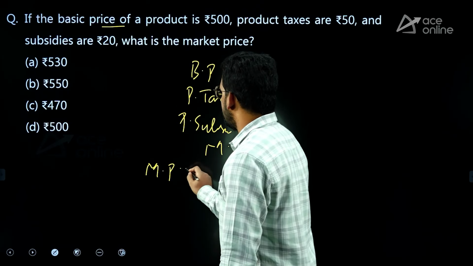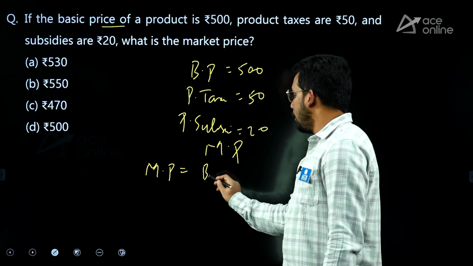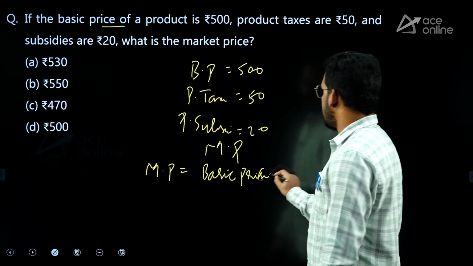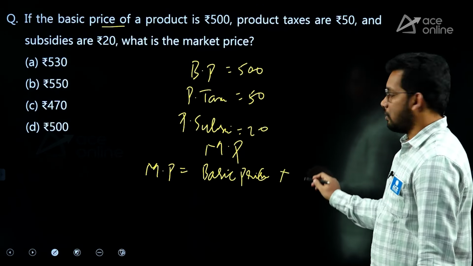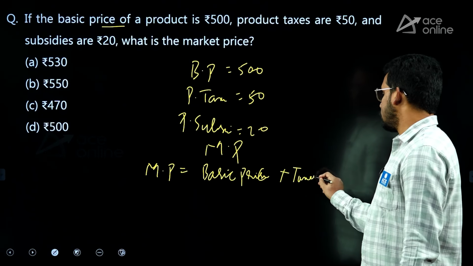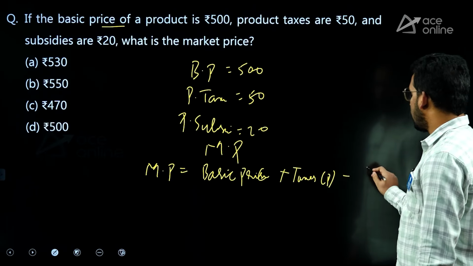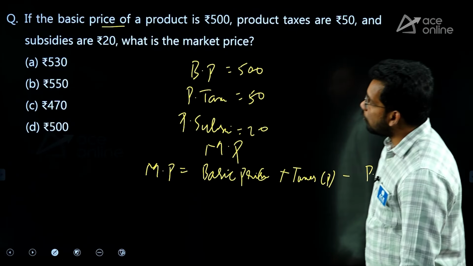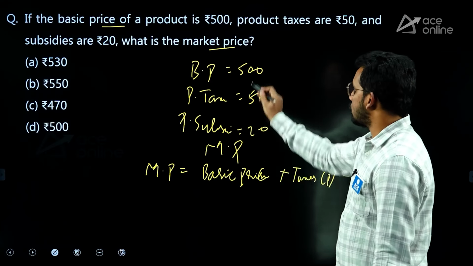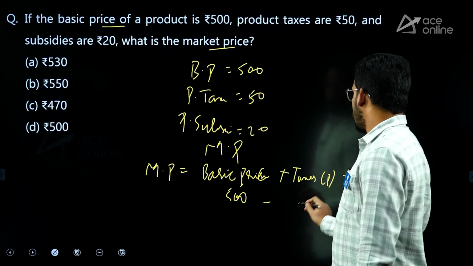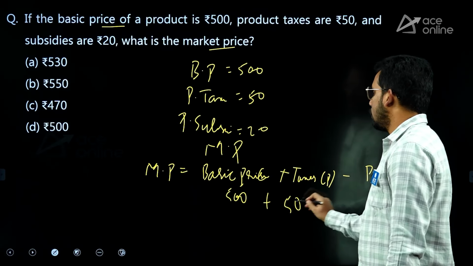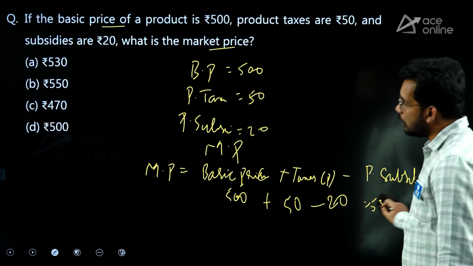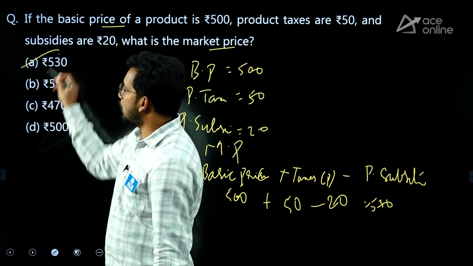Market price is equal to basic price plus product taxes minus product subsidies. This is the relationship. Now what is the basic price? 500. Taxes 50, subsidies 20. So 550 minus 20 is equal to 530. A is the answer.